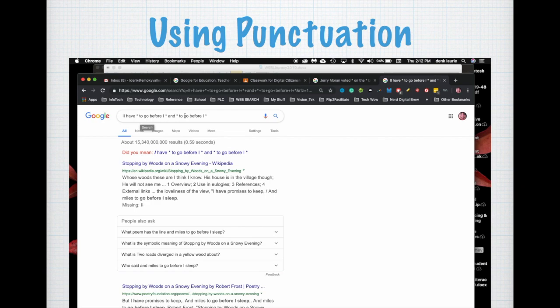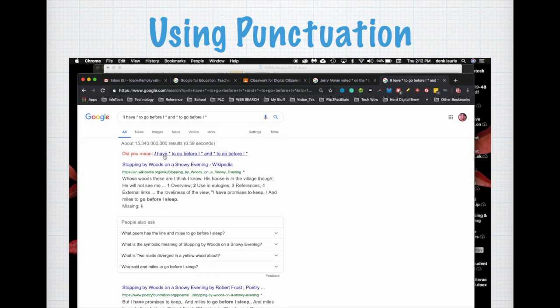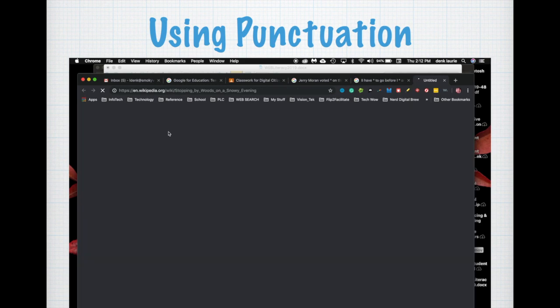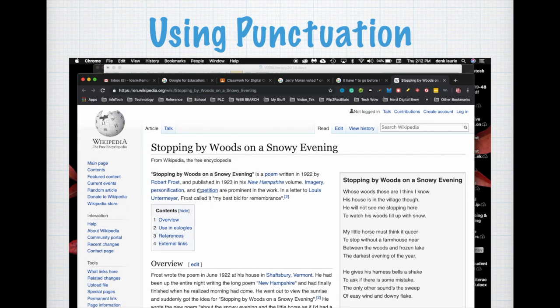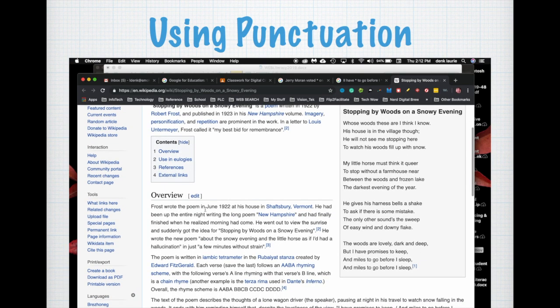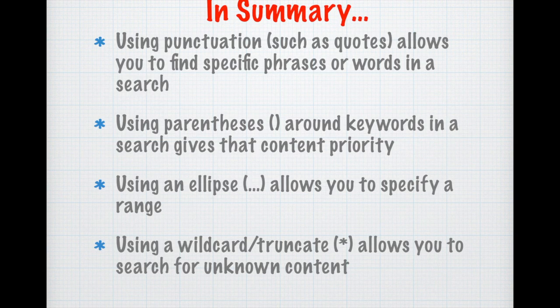That truncate allows me to find information I don't know. If I have miles to go before I sleep, if I don't know what those words are in a poem, I can put that truncate sign there, and it's going to lead me to the answer by showing me what the results will be. That truncate sign is like a blank, and it lets your search engine fill the blank in. Really a valuable tool.